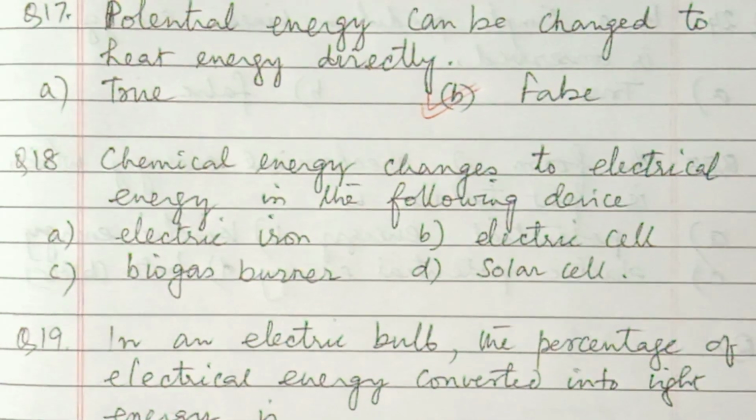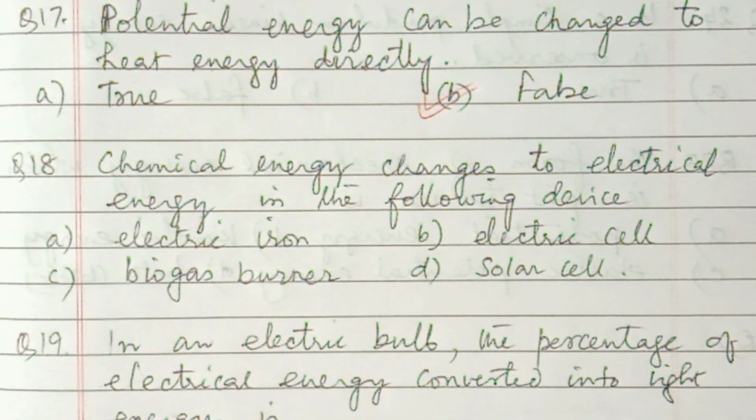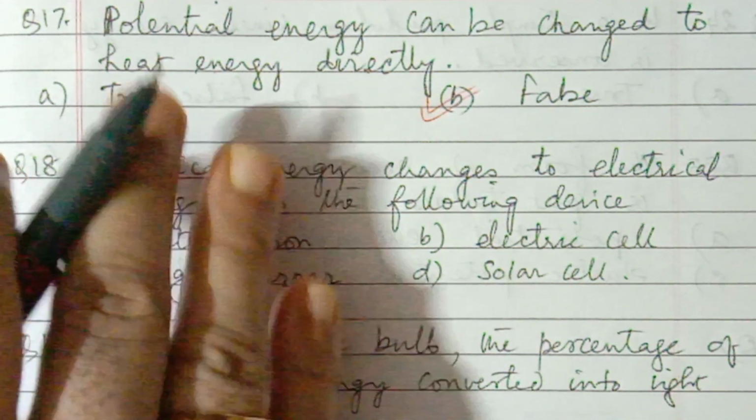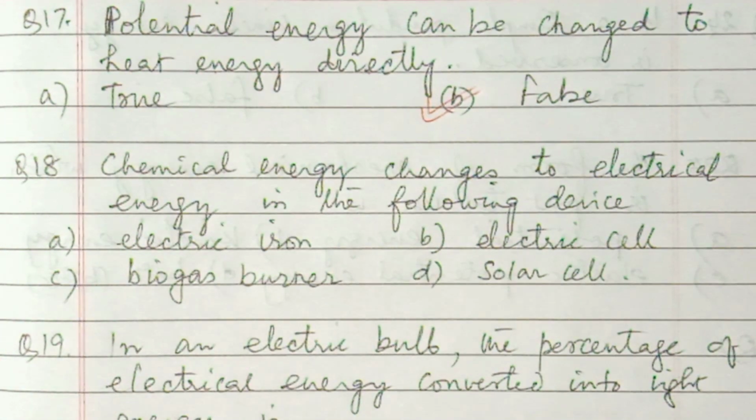Directly it cannot be changed, because it is the energy possessed by a body due to its position, or body at rest or in the deformed state. So potential energy can be changed only to kinetic, then kinetic into heat, but directly we cannot change.